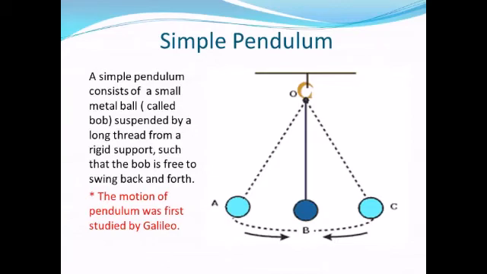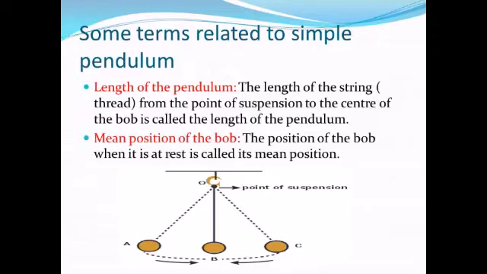Now here we will discuss simple pendulum. What is a simple pendulum? A simple pendulum consists of a small metal ball which is called bob, and it is suspended by a long thread from a rigid support such that the bob is free to swing back and forth. And this motion of the pendulum was first studied by Galileo. Now here we will discuss some terms related to simple pendulum.